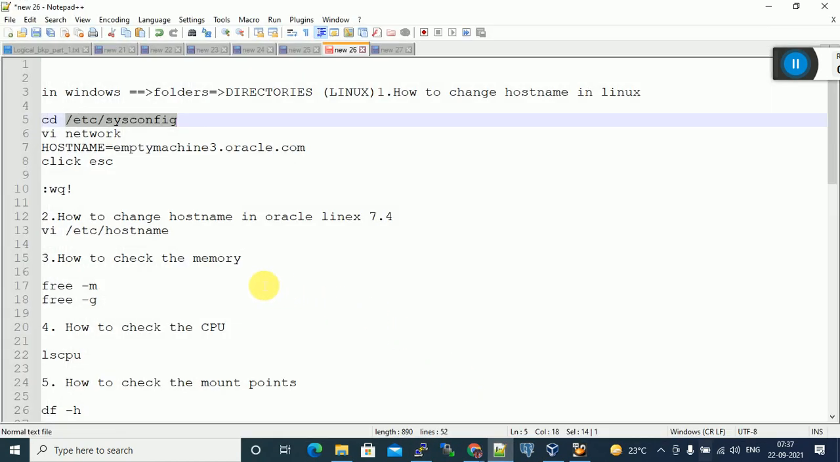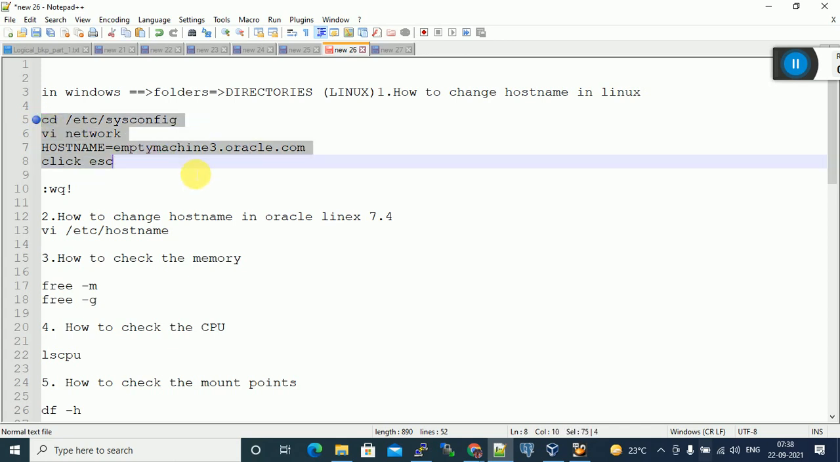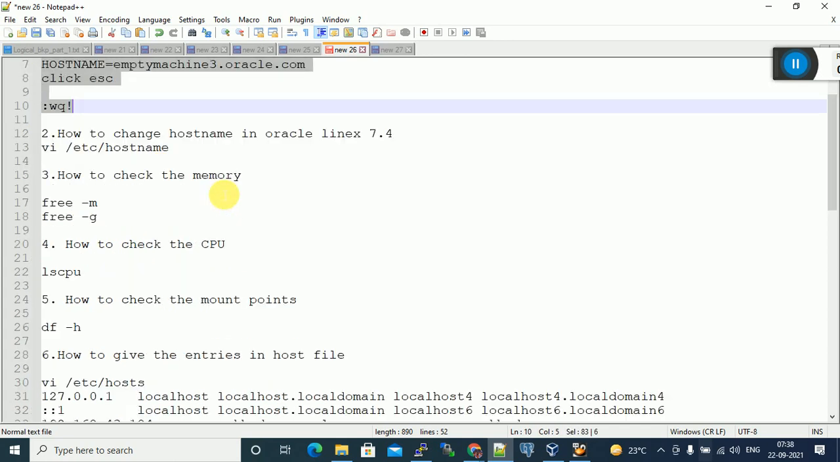Okay, are you able to change the host name in your machine? Any doubts in this?